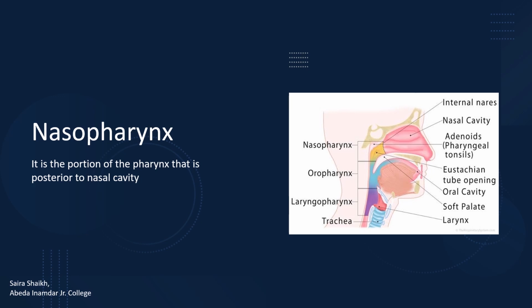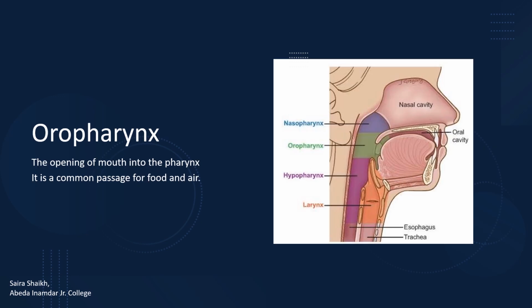Nasopharynx is the portion of the pharynx that is posterior to the nasal cavity. Here, the nasal cavity opens into the nasopharynx. The mouth has a mouth cavity. The mouth cavity opens behind into a part of the pharynx called the oropharynx.